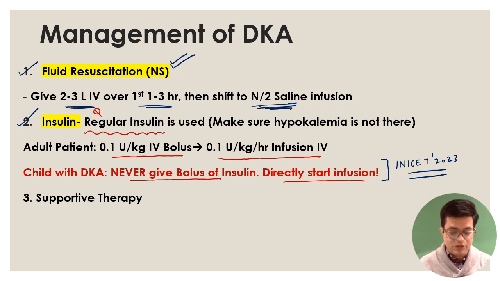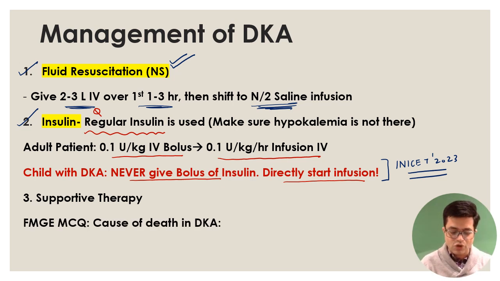And thirdly, you will give supportive therapy. Supportive therapy will be in the form of antibiotics if there is infection. Any other electrolyte imbalance happens, you will manage that, and so on. And FMG MCQ, what is the cause of death in diabetic ketoacidosis? It's a past MCQ again. The cause of death in these patients is cerebral edema. So these patients die due to cerebral edema.